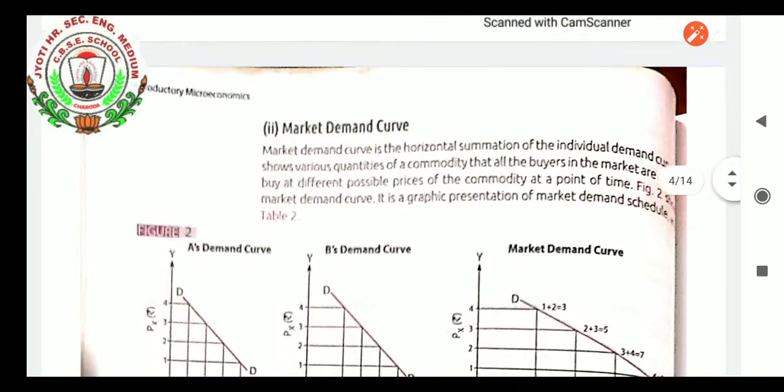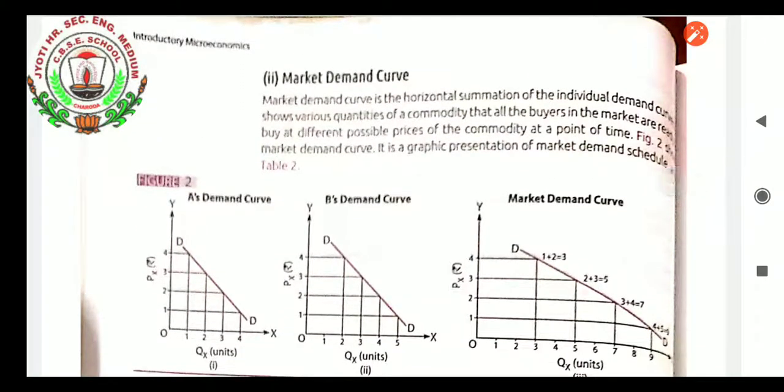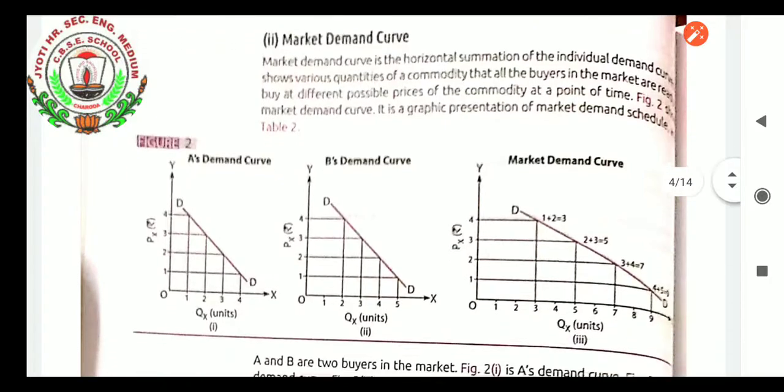The market demand curve is a horizontal summation of the individual demand curves. It shows various quantities of a commodity that all the buyers in the market are ready to buy at different possible prices of the commodity at a point of time. Figure 2 shows the market demand curve. It is a graphic presentation of the market demand schedule.